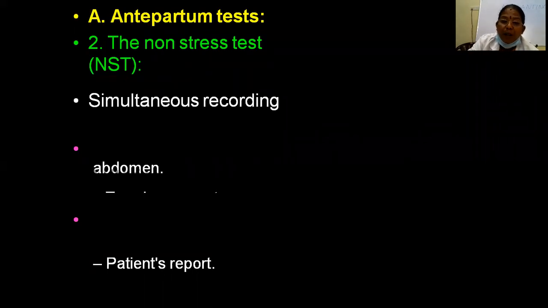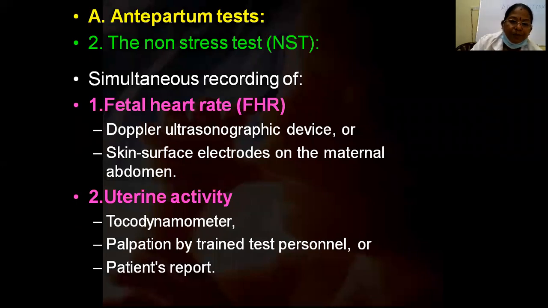There is simultaneous recording of the fetal heart rate and uterine activity. The fetal heart rate is recorded with Doppler ultrasound. There are two probes. You must have seen the cardiotocography machine in the labor room. So we can do it with a normal Doppler or with this cardiotocography machine. The fetal heart rate is monitored by a Doppler ultrasonographic device or skin surface electrodes on the maternal abdomen. We put one toco probe.